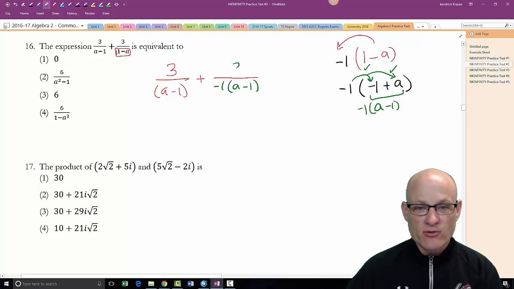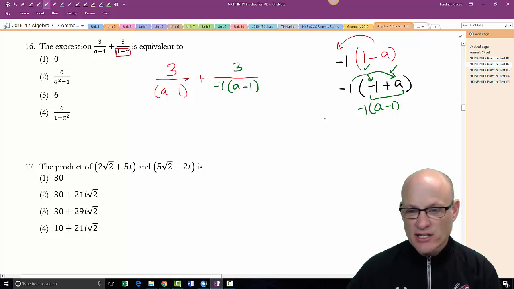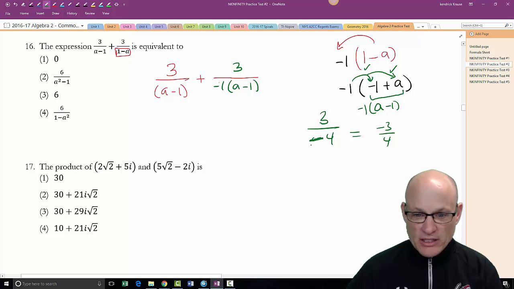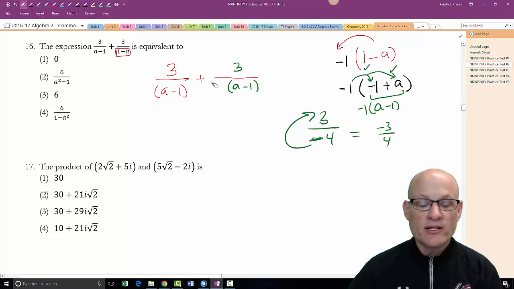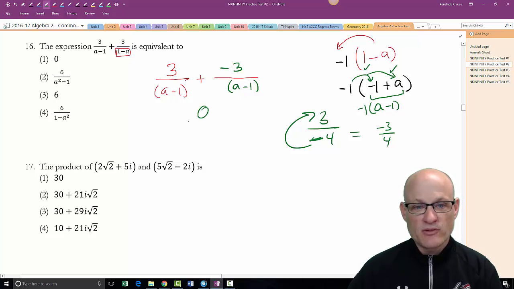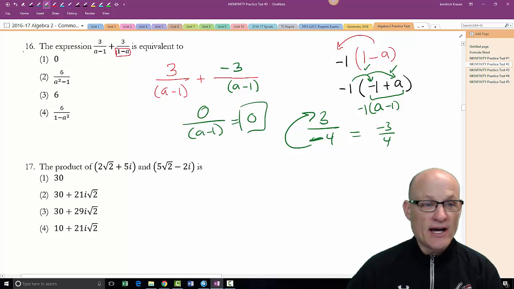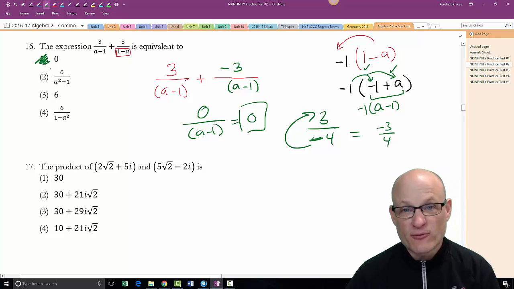Now, I don't need to leave this negative in the denominator. Just like if I had 3 over -4, that's the same as -3 over 4. In fact, we don't really like negatives in the denominator. We always bring them to the top. So I'm going to get rid of this negative down here, and I'm just going to put it up top. So now I've got 3 over a minus 1 plus -3 over a minus 1. That gives me 0 over a minus 1, which is just 0. And you would find no matter what value you put in for a, you would always get 0.